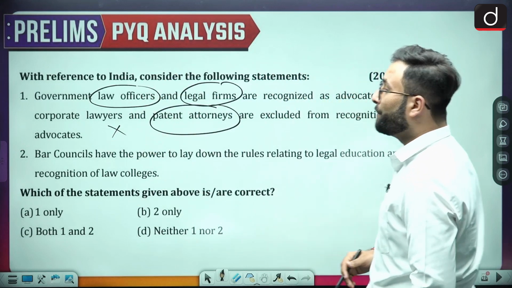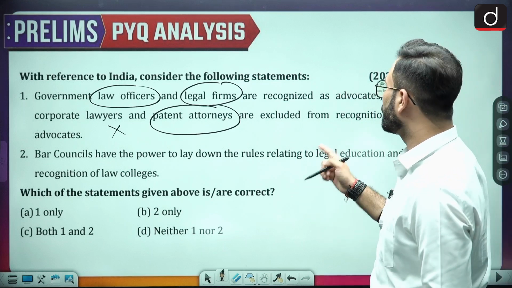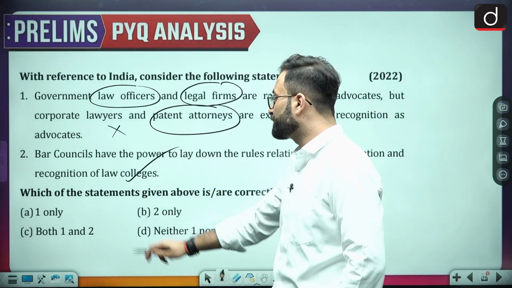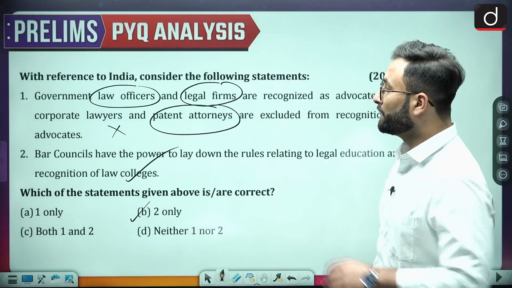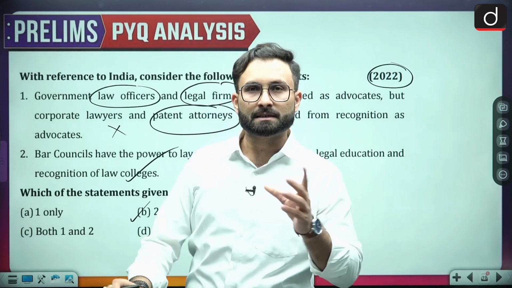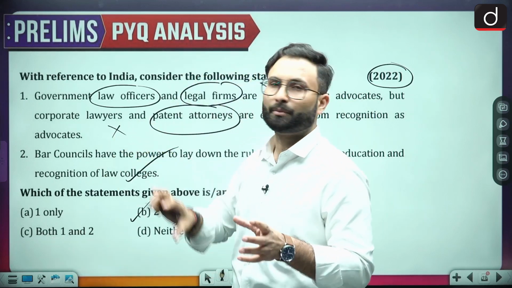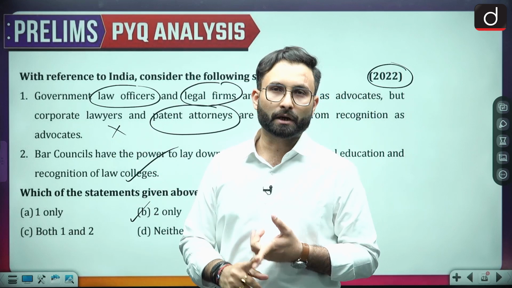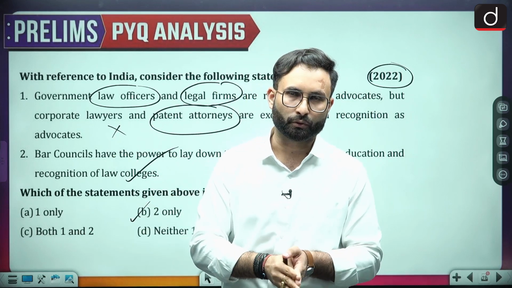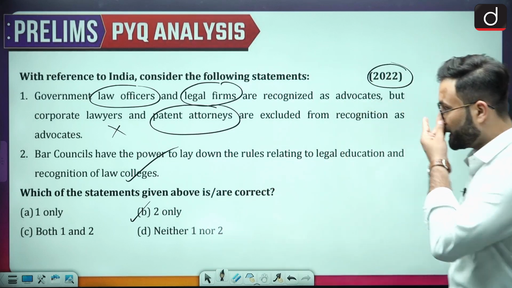Coming to the second one, Bar Council has the power to lay down the rules related to the legal education and the recognition of the law college. This is correct. Option B would be your right answer over here. Now, here you can see this has been asked in 2022. Considering that, Bar Council becomes important for you, the definition of advocates becomes important for you. What is the difference between lawyer and advocate? That becomes important for you. Okay, so please focus on these aspects as well.